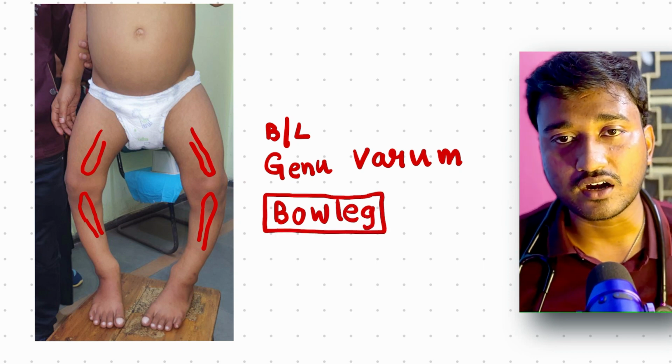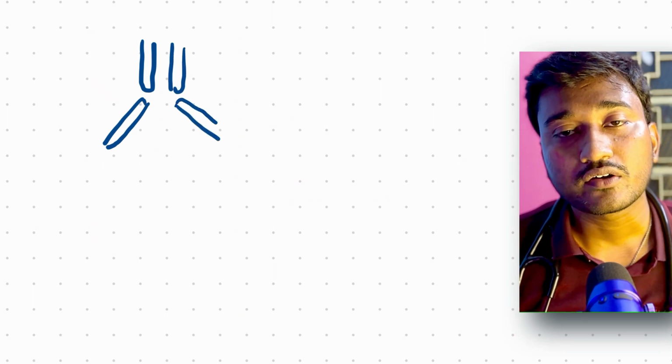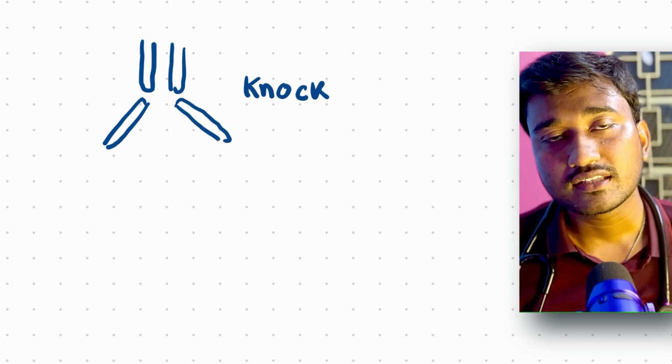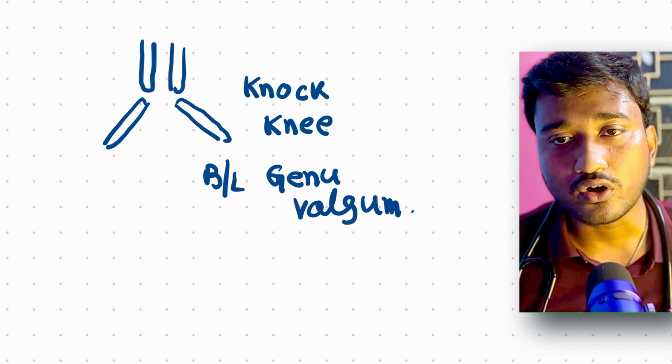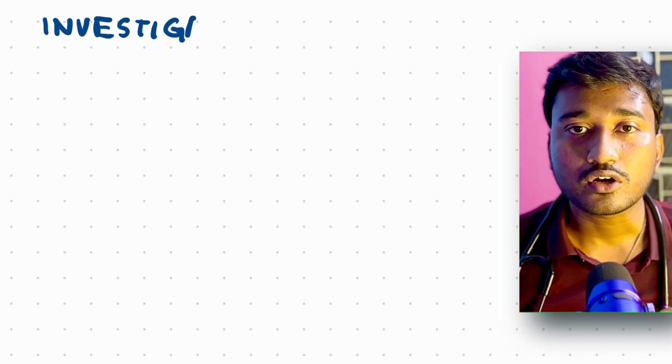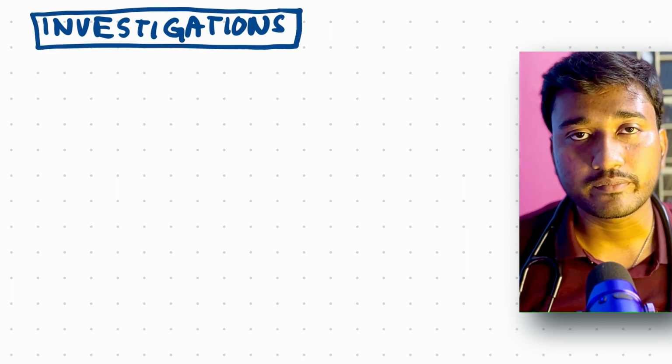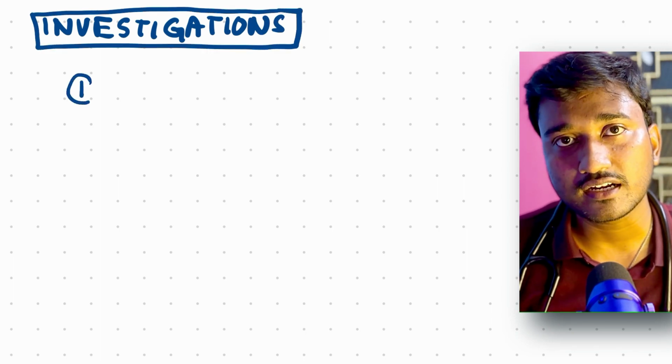Okay, the legs are turned inward or medially, and from the knee joint the leg could be turned outward as well, that is laterally. We call this knock knee or genu valgum. Or there could be wind swept deformity, that is one leg valgum, another leg varum.